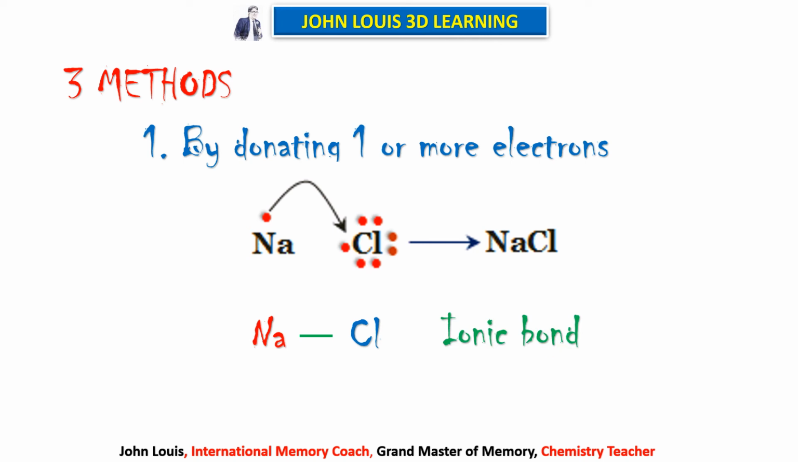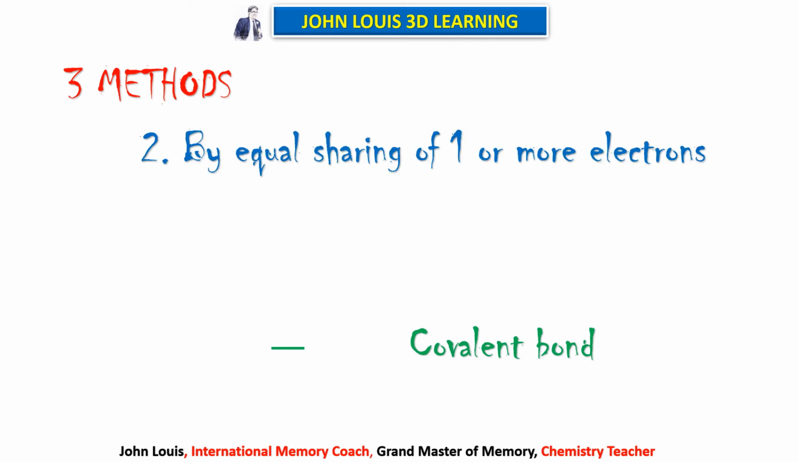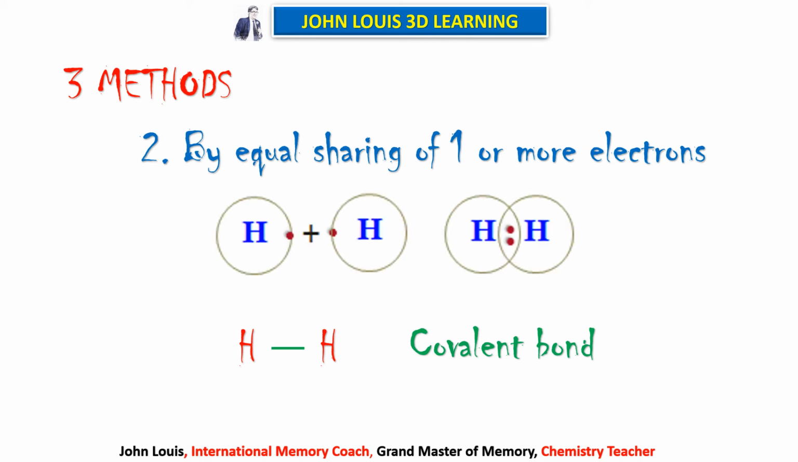So what is the second type? Sharing of electrons. That is known as covalent bond, by equal sharing of one or more electrons. For example, you take two hydrogen atoms. Hydrogen has one electron in the outermost orbit. Both of them are not willing to donate that electron because they want to attain stability by gaining one electron. How is it possible for both the atoms to become stable?